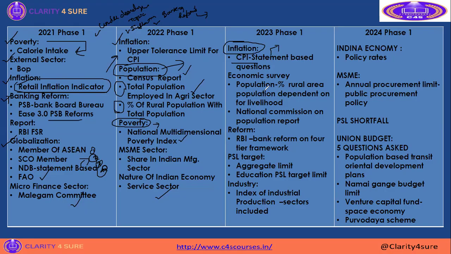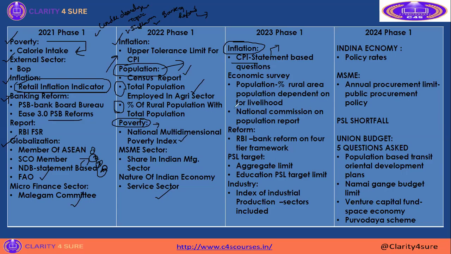The question was asked from the economic survey, still they tried to bring the population question: population percentage, rural area population dependent upon agriculture for livelihood. So they are not going out of the box. If you're reading the economic survey, just fix your time to read the topics NABARD asked to study alone. No need to read the whole economic survey and waste your time.